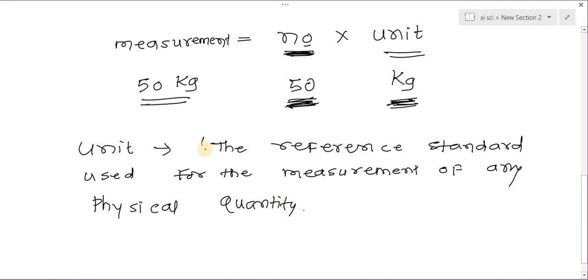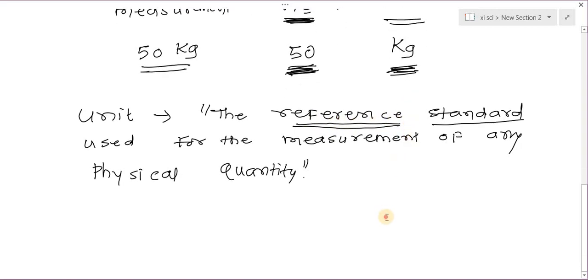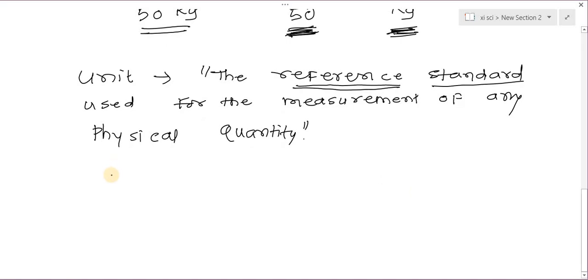So for the measurement of any physical quantity, the reference standard which we use is the unit of that quantity. Now you get the idea about the reference standard.